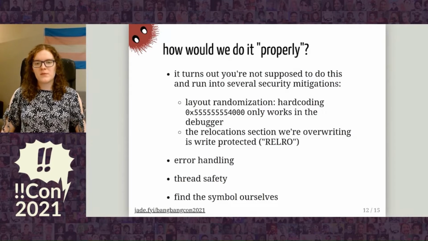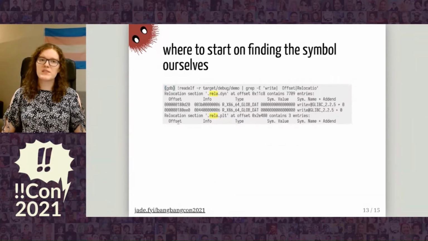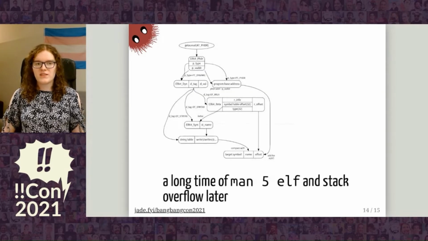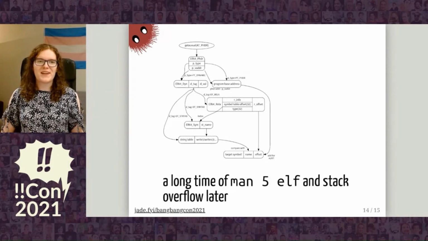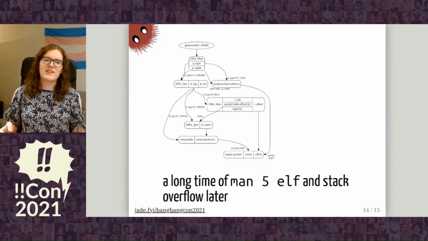relocations read only. We also want to find the symbol ourselves, and that's how we would get to what the pointLn crate does. How do we start at finding the symbol? Well, we want to look at readelf output, and we find that we have this relocation section .rela.dyn, so we need to find where that is. And so with this convoluted page of diagram that was made from reading man 5 elf for a long time, we can find the symbol by looking at our program information.